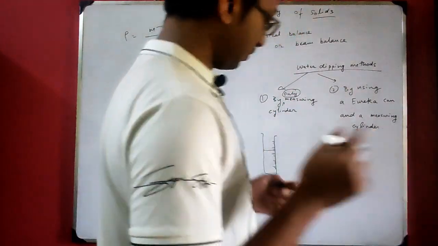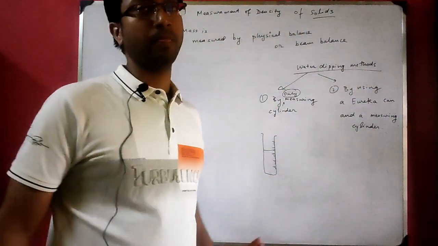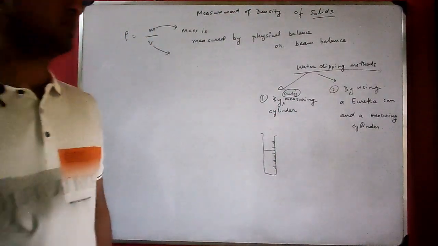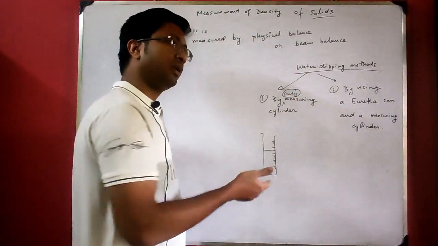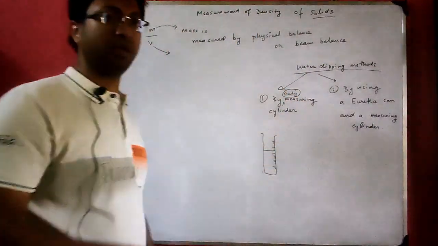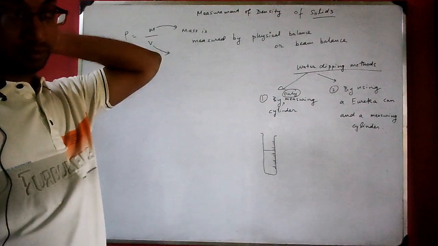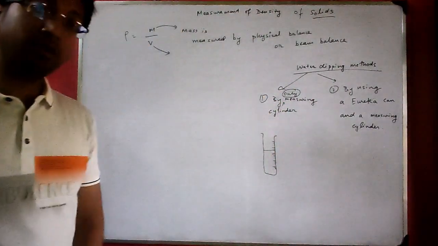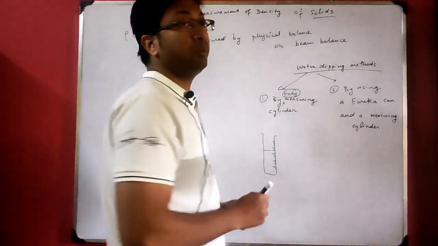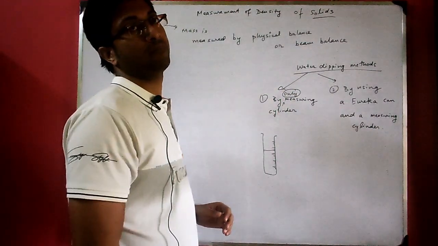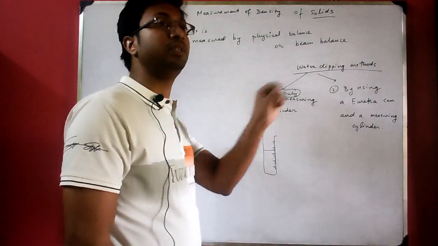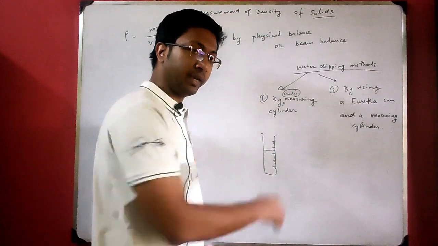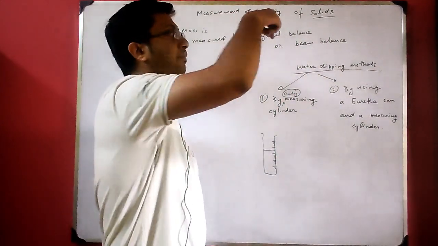Now one thing I forgot to mention is that for the water dipping method, there is a criteria or condition. What is that? Suppose there is oil, you can do the experiment with oil also, any liquid you can use. But one thing you must confirm is that the solid which we are going to dip inside a particular liquid, maybe water, must be insoluble in that liquid. Means the solid must not dissolve in that liquid. If it dissolves, then when you dip it, it gets dissolved in the liquid, and when you pick it up, it has vanished.